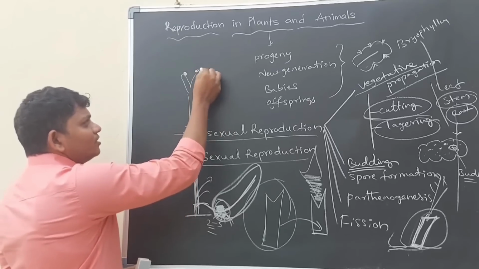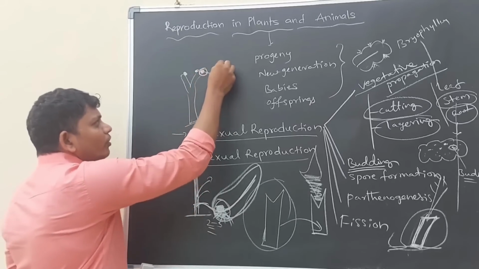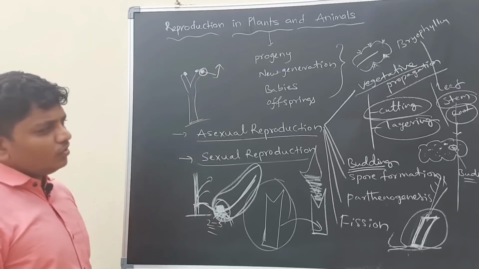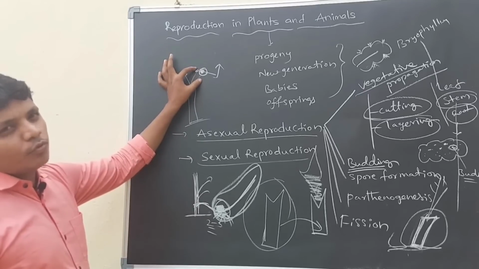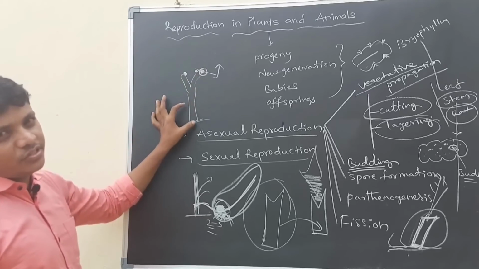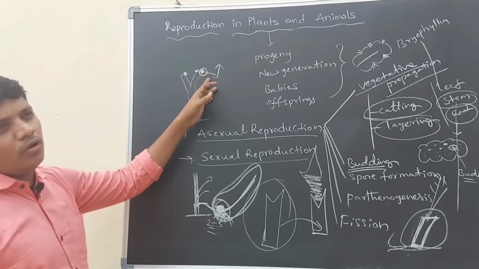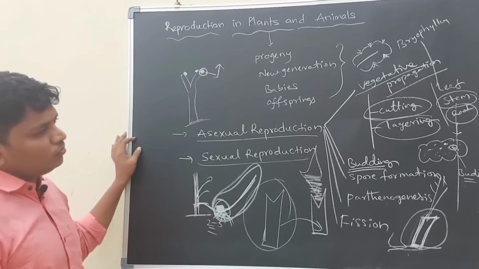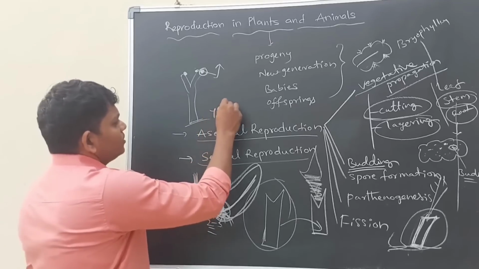If this bud like structure is discharged from the yeast, then it will grow as a new individual yeast organism. So in this process, small buds are produced from the surface of the yeast and they detach themselves and become individual organisms. So for budding, yeast is the best example.